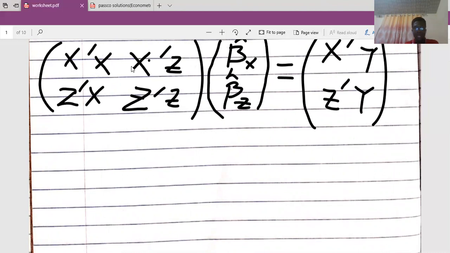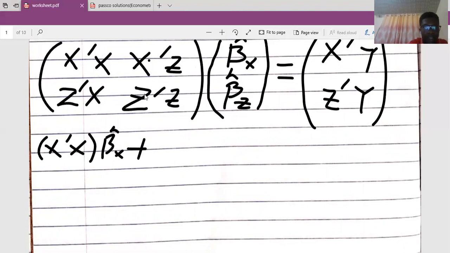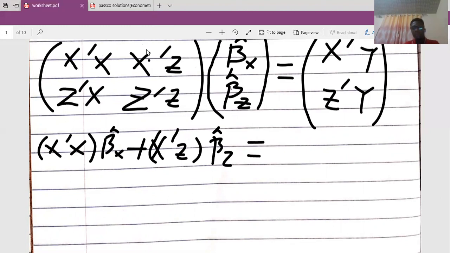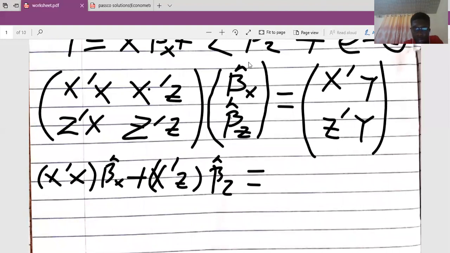X prime X multiplying beta X cap, plus X prime Z, all in brackets, times beta Z cap, and it will be equal to the output, X prime Y. I'm naming this one as my equation 3. I hope you are all following.